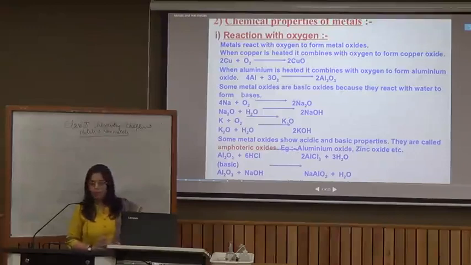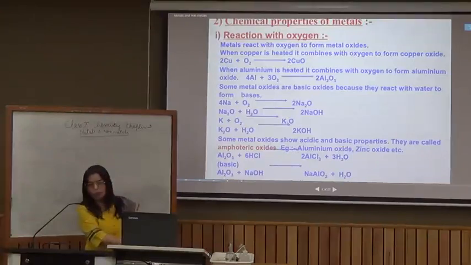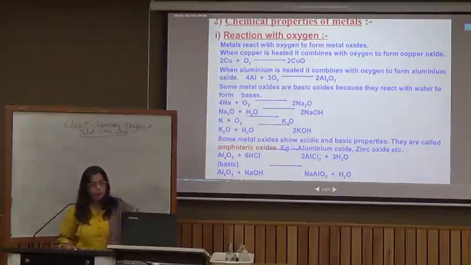So aluminium oxide, when treated with hydrochloric acid, produces aluminium chloride and water. So what you look here is that it forms salt and water, whereas aluminium oxide, when treated with NaOH, which is a base, also forms salt, sodium aluminate, and water. That means aluminium oxide shows basic properties in the first case when it is treated with hydrochloric acid, and it shows acidic properties when it is treated with sodium hydroxide.